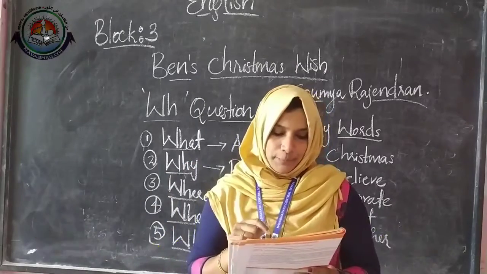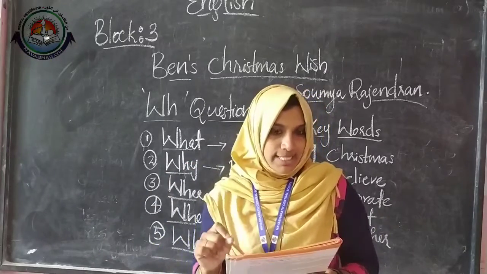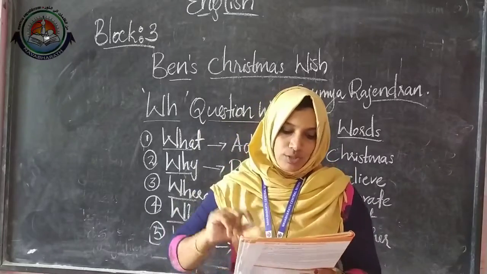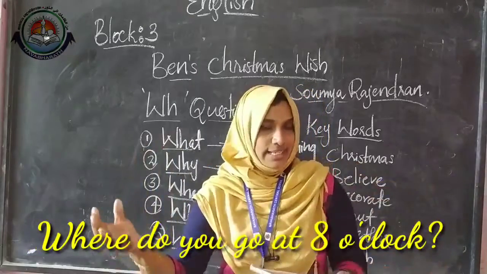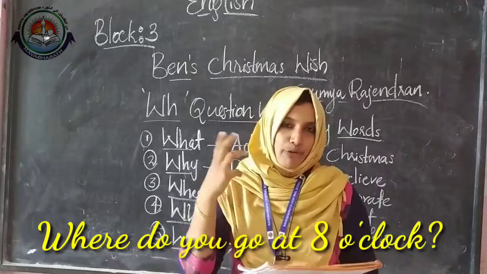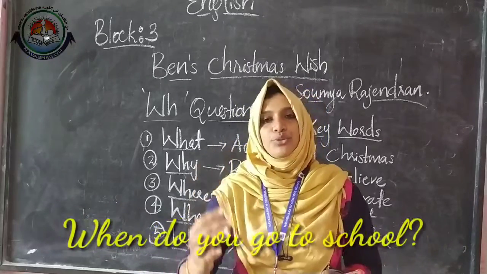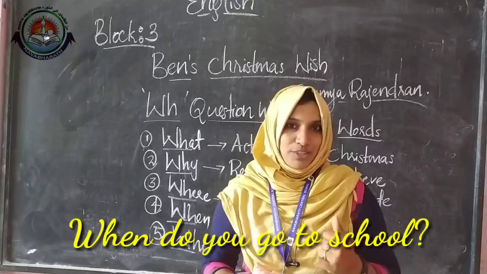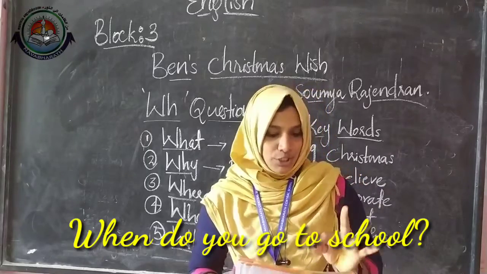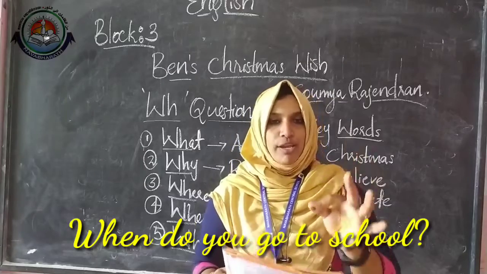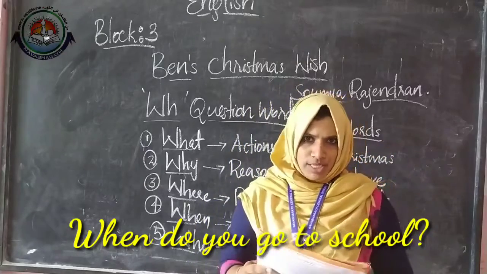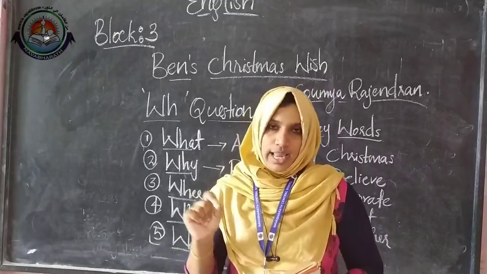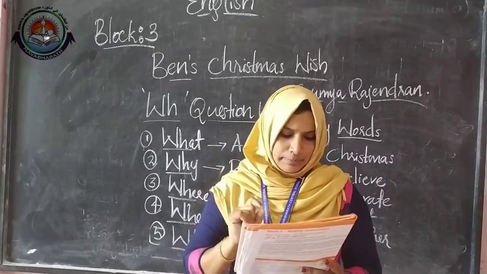What about B? Yes, to know about the place. So which place he is going? Yes, it is in the school. So where do you go at 8 o'clock? And C, when do you go to school? Means it is asking about the time. To know about the time, we can use the question word when. When do you go to school? Yes, I go to school at 8 o'clock. That is the answer.